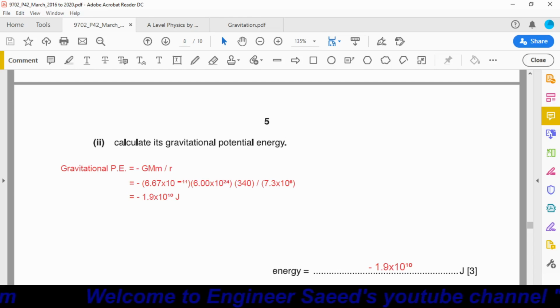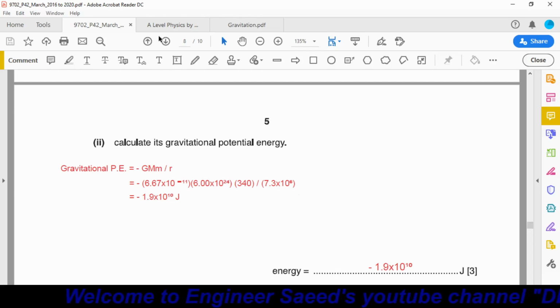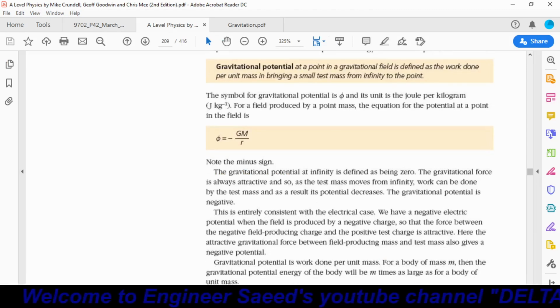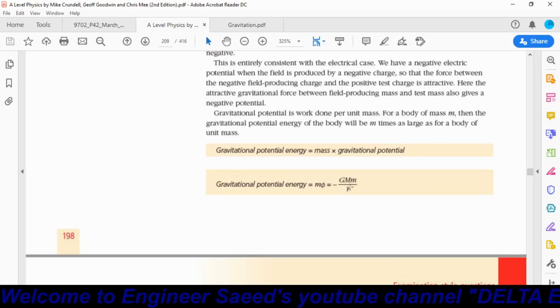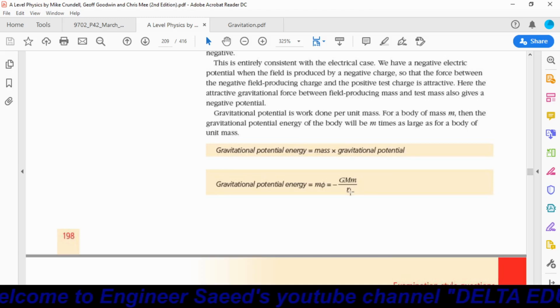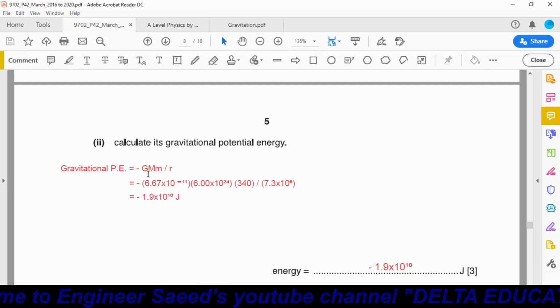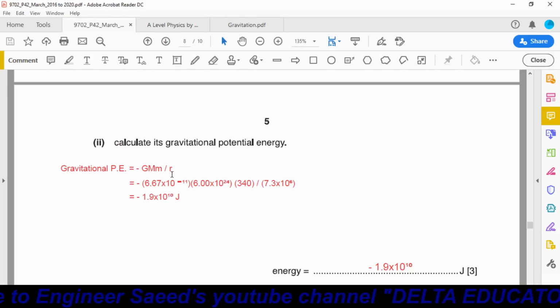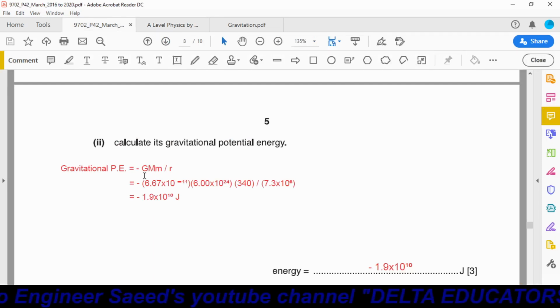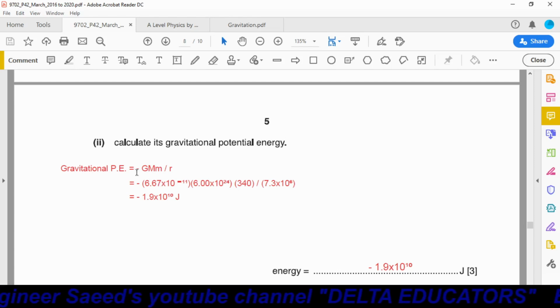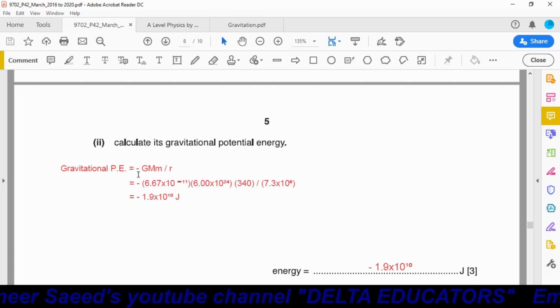Calculate its gravitational potential energy. What is the formula for gravitational potential energy? Minus G capital M small m over R. G is the gravitational constant, 6.67 into 10 power minus 11. This minus sign is from the formula.